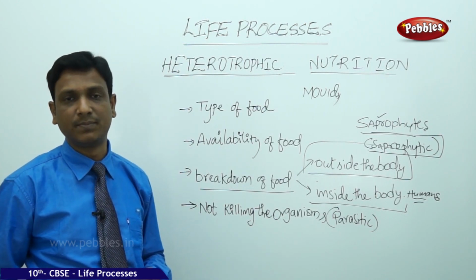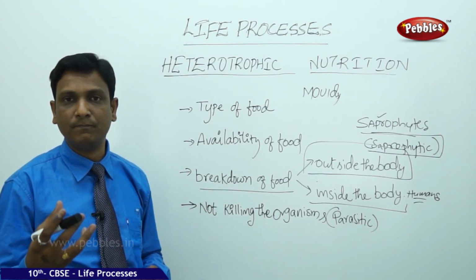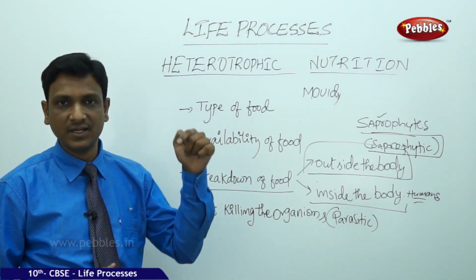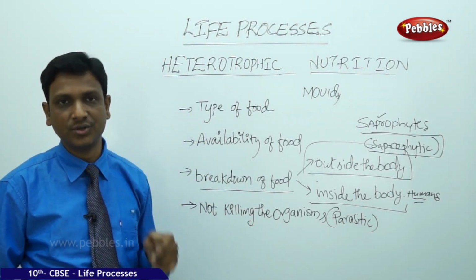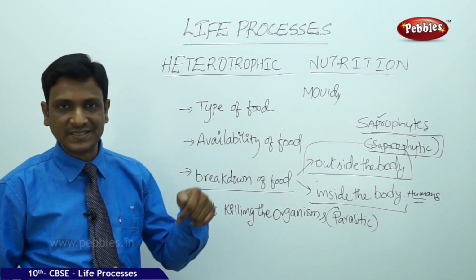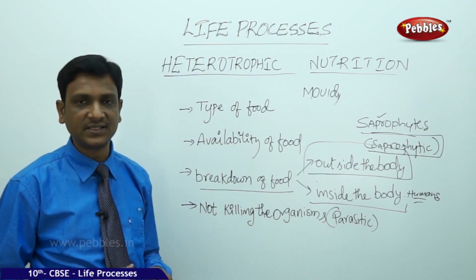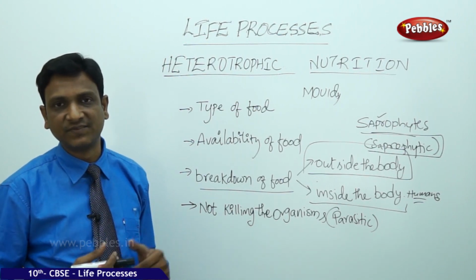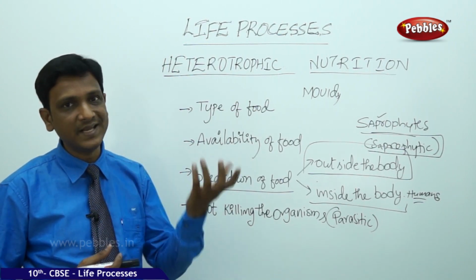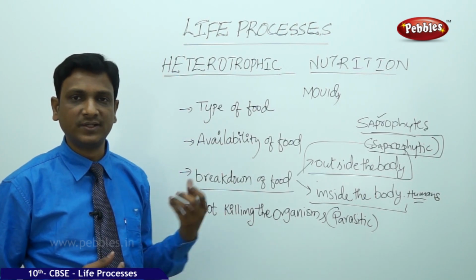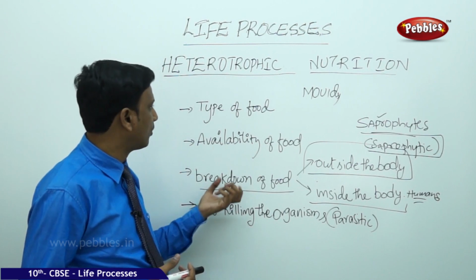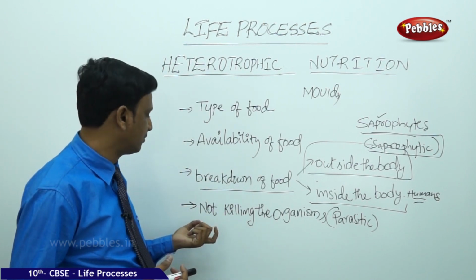Under the parasitic plants, we can take Cuscuta. Cuscuta is a plant which has a special structure called haustoria, by which it sucks the juices from other plants and feeds on them. So it is dependent on the other plants for the nutrients, but it is not killing the other plant. That is an example of a parasitic plant and the parasitic mode of nutrition, which comes under heterotrophic nutrition.